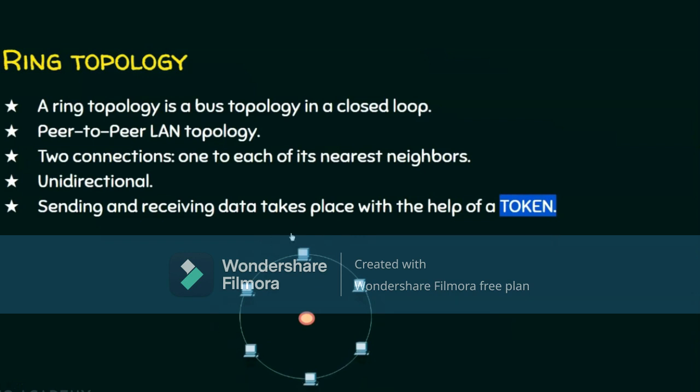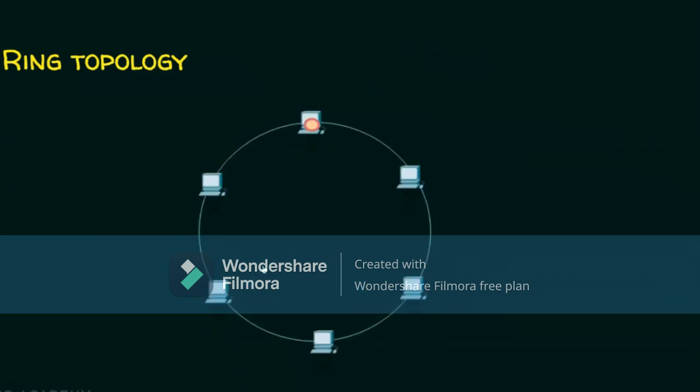It means whoever holds this token, it's their time to send their data. And this is how all nodes get an opportunity to send or receive the data. Just watch this example. The token is circulated throughout this network. It means whoever is holding this token, it's their turn to send the data. And this is exactly what a ring topology is.